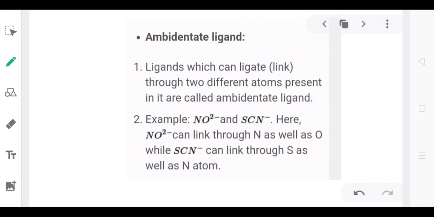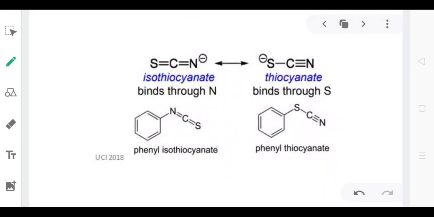Similarly, SCN-, this can also attach to the central metal atom through sulfur as well as through nitrogen. This is the representation, that is SCN. When the negative charge is on nitrogen, it attaches to the metal through nitrogen, and it can also attach through sulfur.